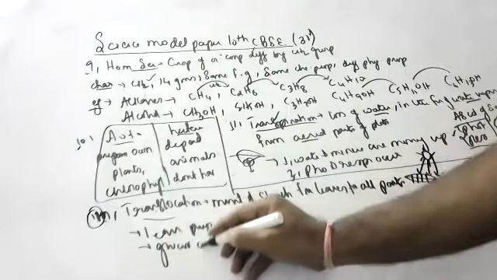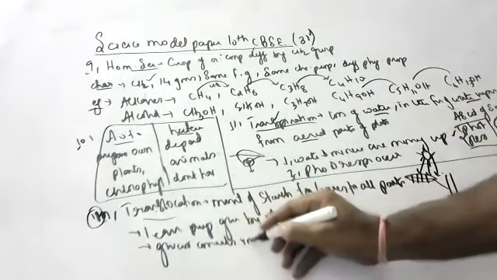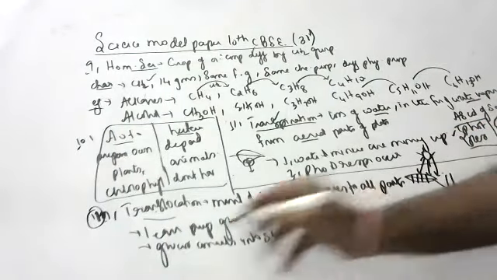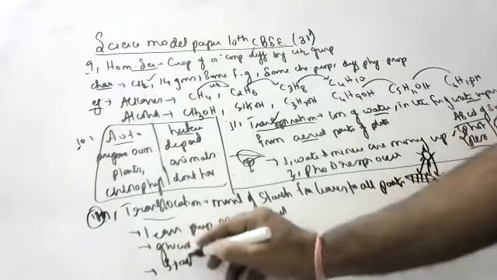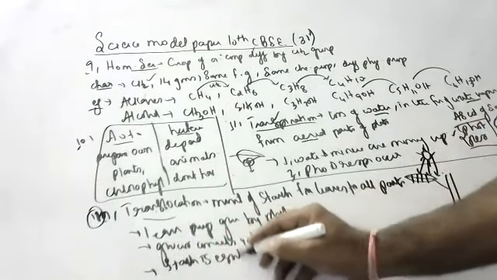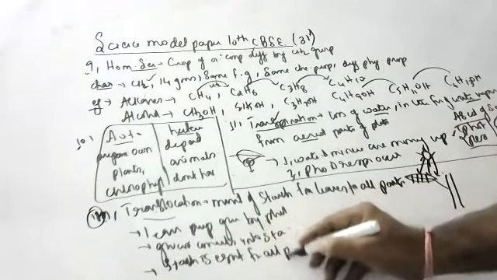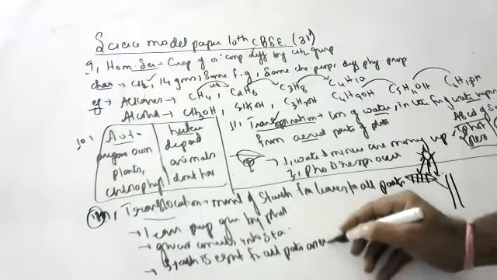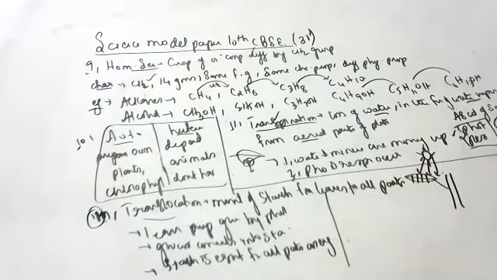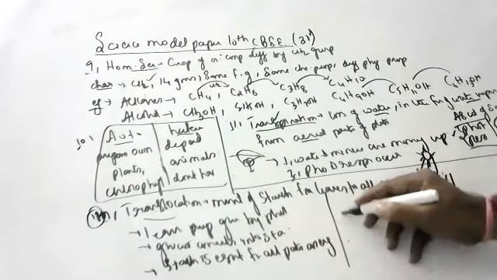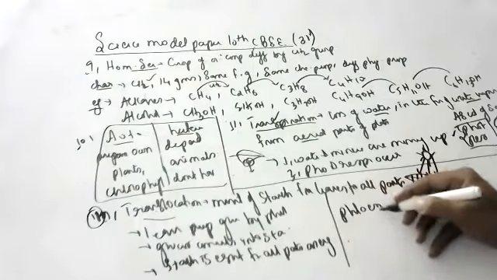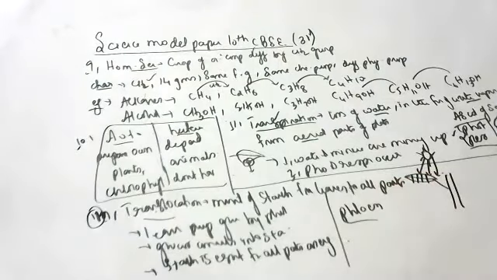Glucose converts into starch. Starch is essential for all parts as energy. Okay, children, so this is how translocation takes place. Translocation takes place through phloem.